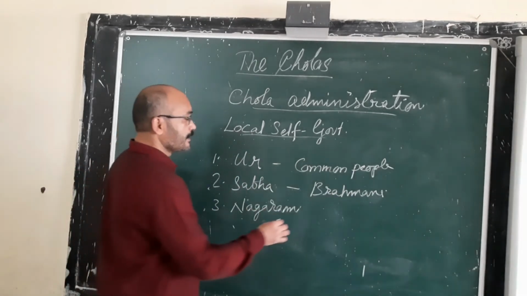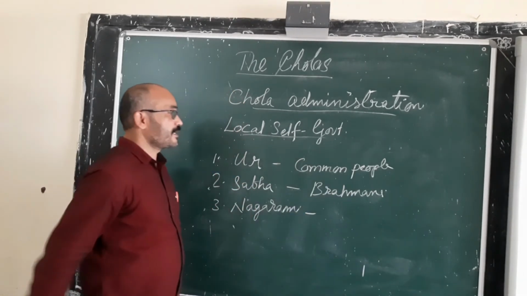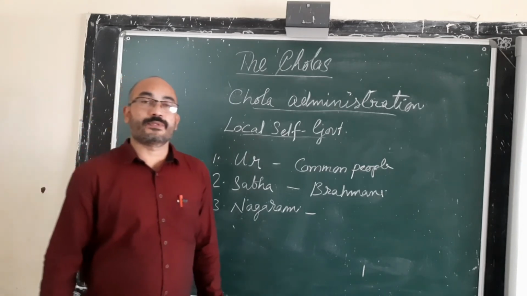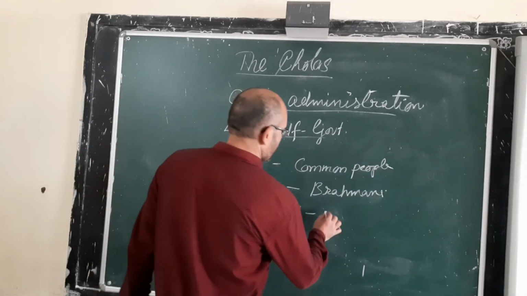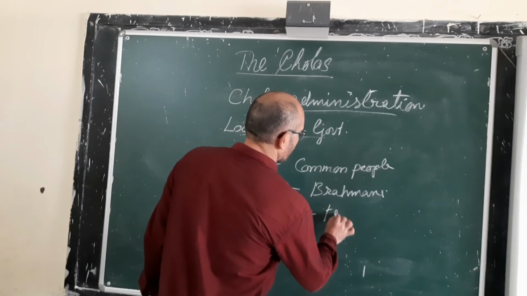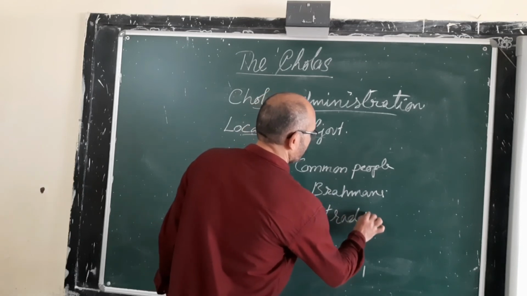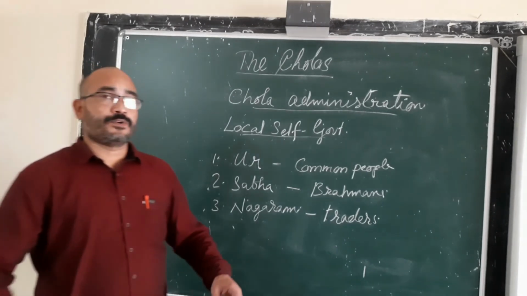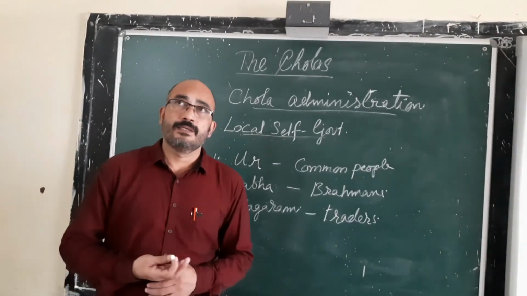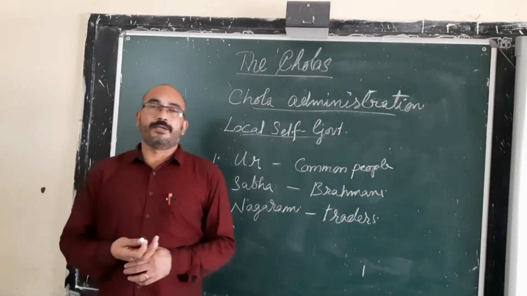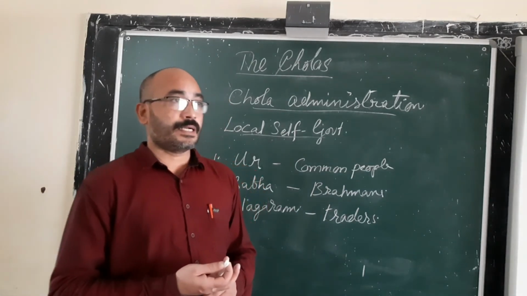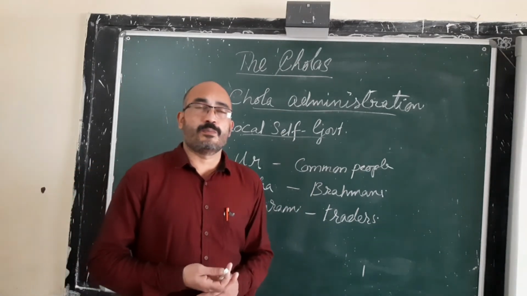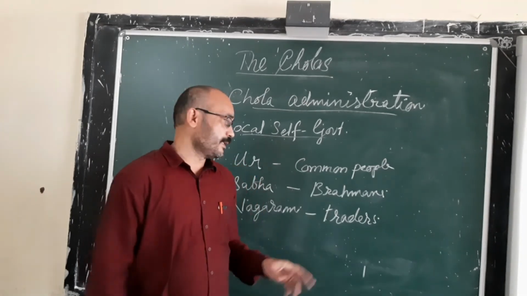And the third one is Nagaram. This was an organization or an assembly of the traders, businessmen. In certain parts of the villages, only traders lived, and for the traders an assembly was formed that is called Nagara.